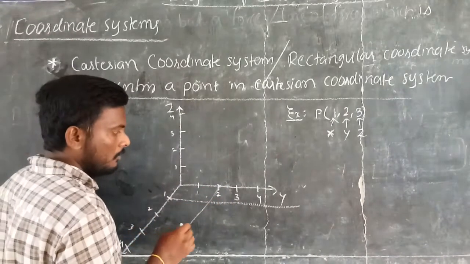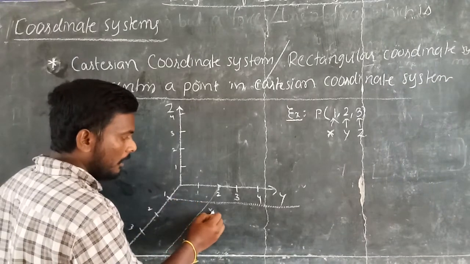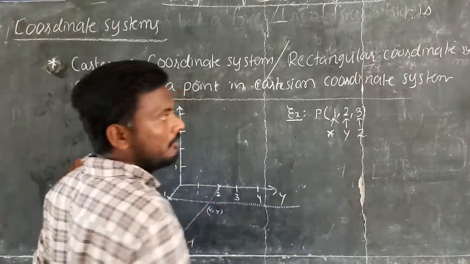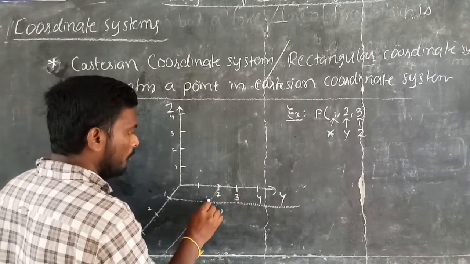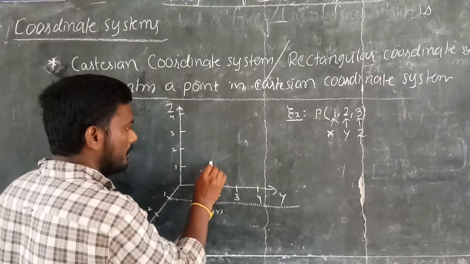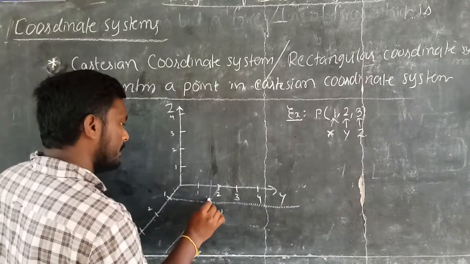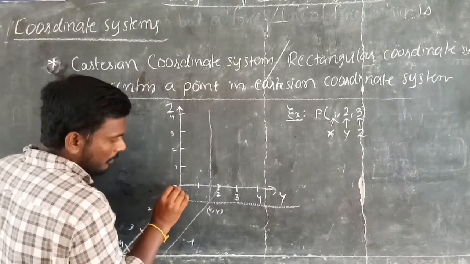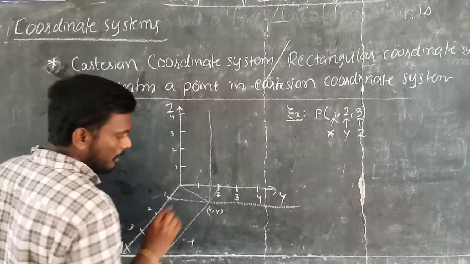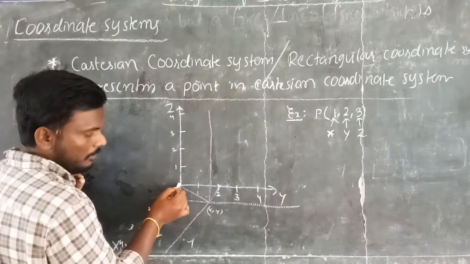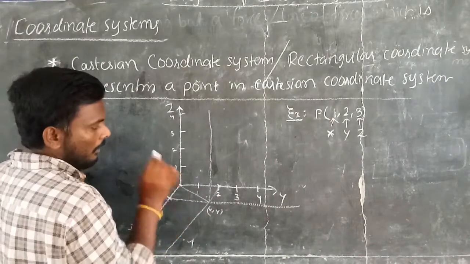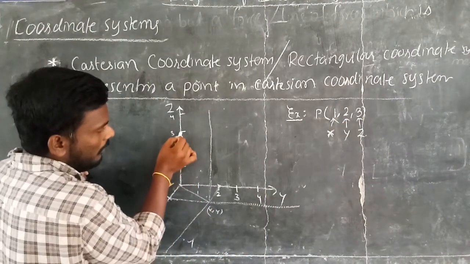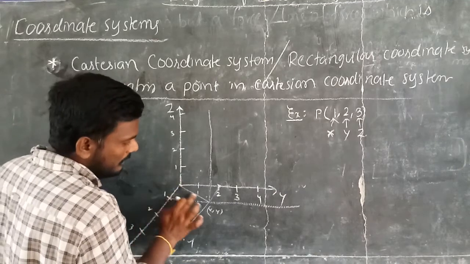Now this is the meeting point of the x, y units, but we have one more axis, which is the z-axis, and on the z-axis we have 3 units. So from here we have to go in the z-axis direction like this. Now see, draw a dotted line between the origin and the meeting point of x, y. And now, how many units are given on the z-axis? It is 3 units. So just draw a dotted line which is parallel to this line.